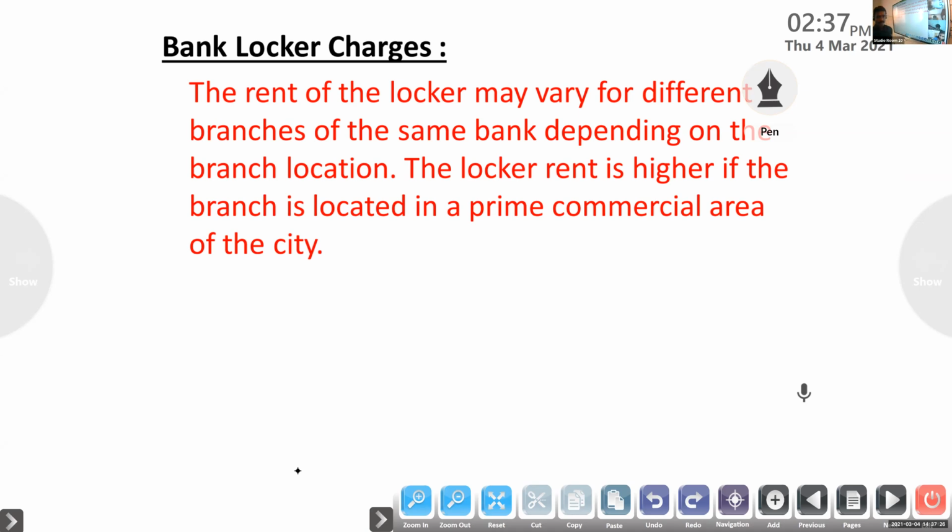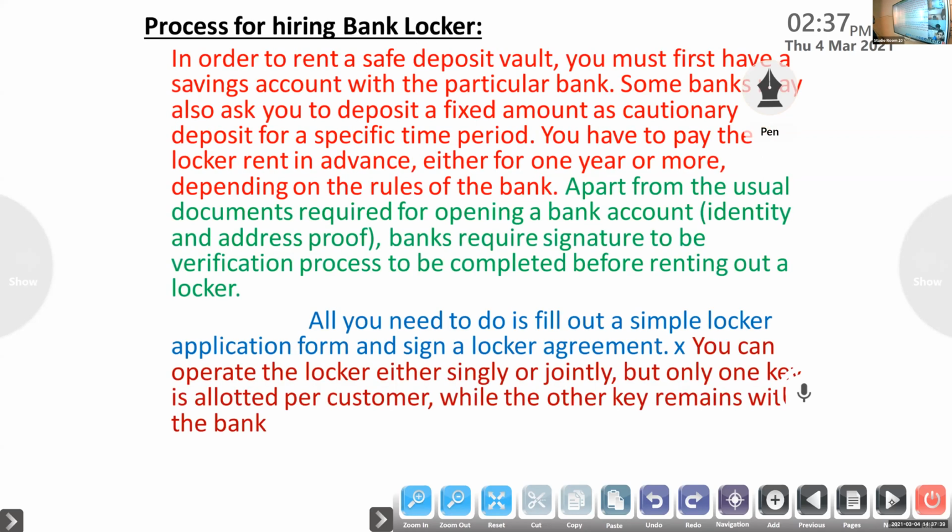Okay. So on the basis of size, and on the different branches of the same bank, it will differ. Okay, next one: process for hiring a bank locker.